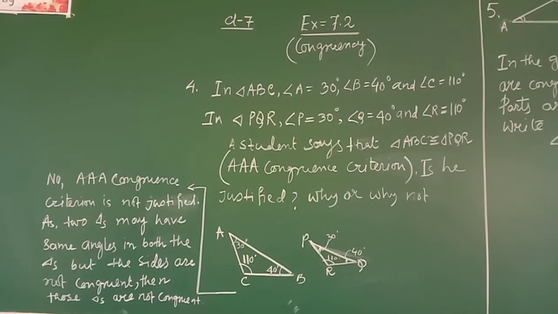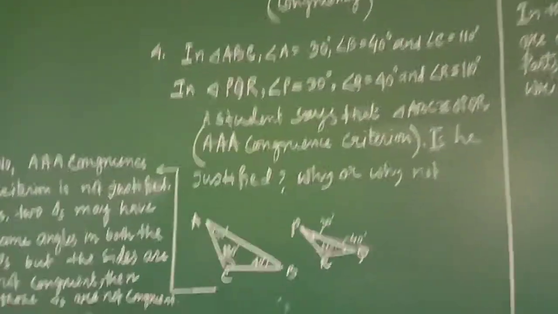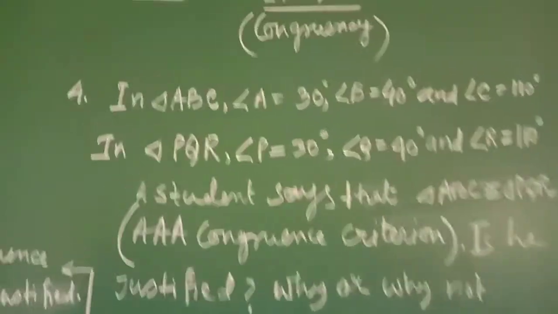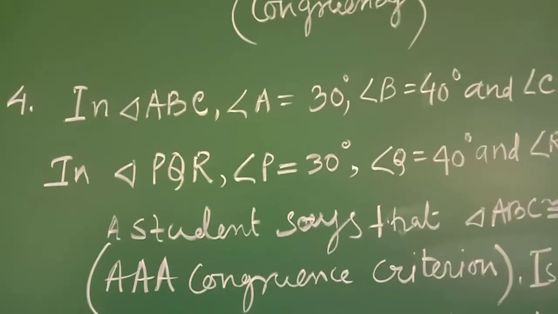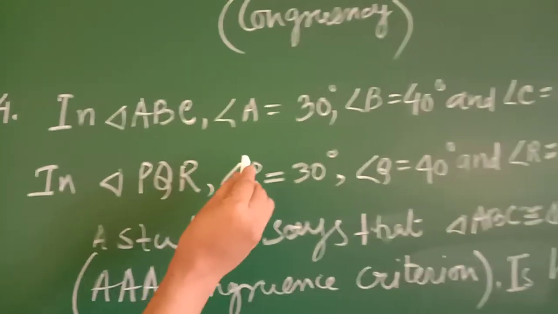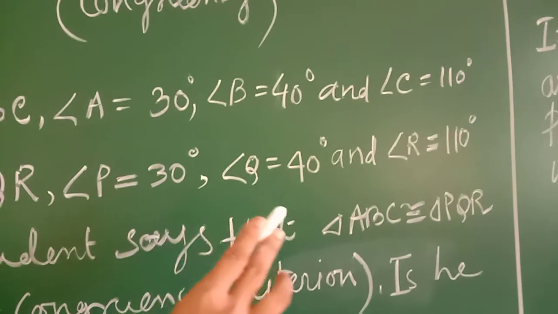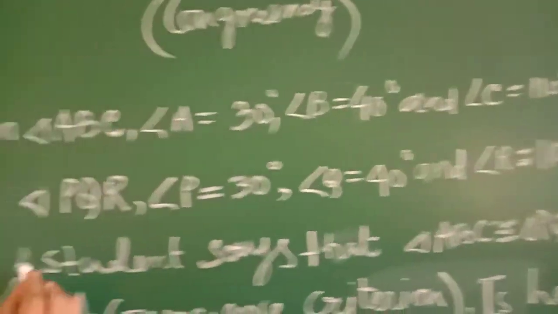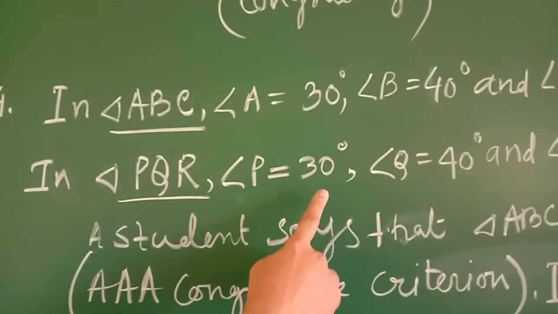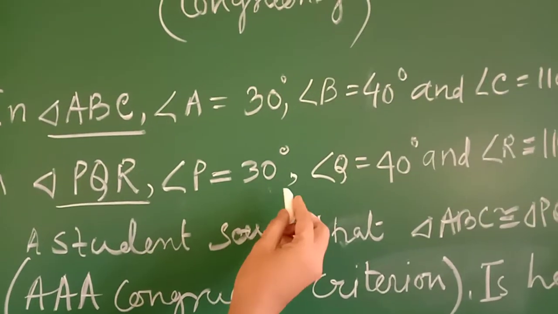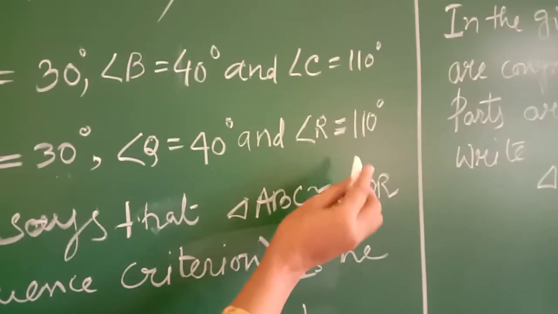Today we will do question number 4 of exercise 7.2. Here the question is a logical question. In triangle ABC, angle A is equal to 30 degrees, angle B is equal to 40 degrees and angle C is equal to 110 degrees. And another triangle PQR, angle P is 30 degrees, angle Q is 40 degrees and angle R is 110 degrees.